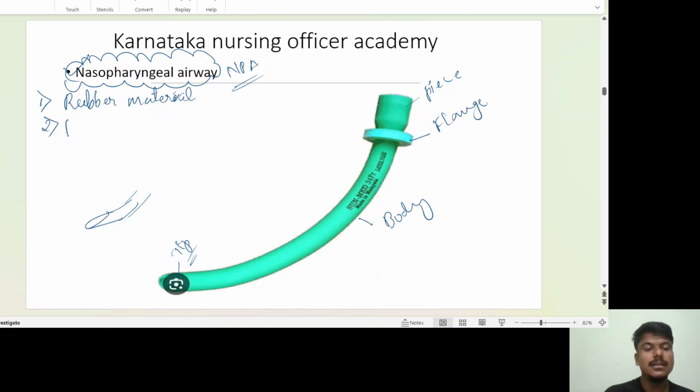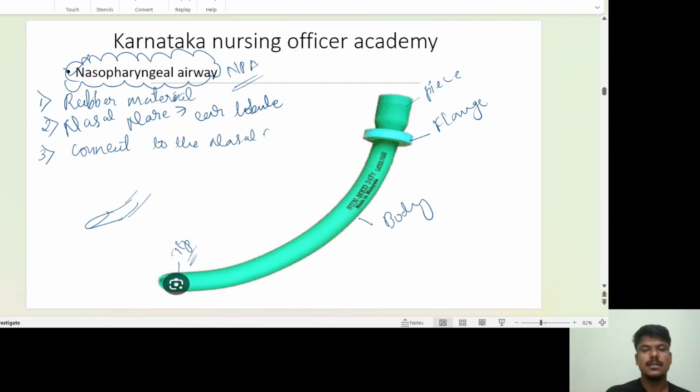I will write it here: nasal nare to ear lobule. It is going to connect the nasal cavity and the nasopharynx. All of you are clear that it's rubber material.